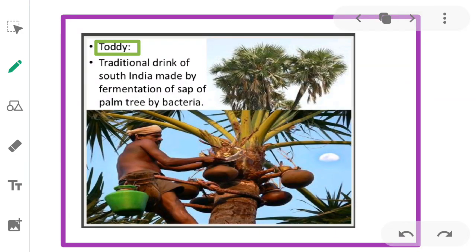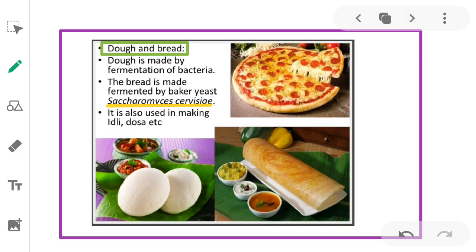Next example, toddy. Toddy is a traditional drink of South India made by fermentation of the sap of palm trees by bacteria. Next example, dough and bread. Dough is made by fermentation of bacteria. The bread is fermented by baker's yeast called Saccharomyces cerevisiae.